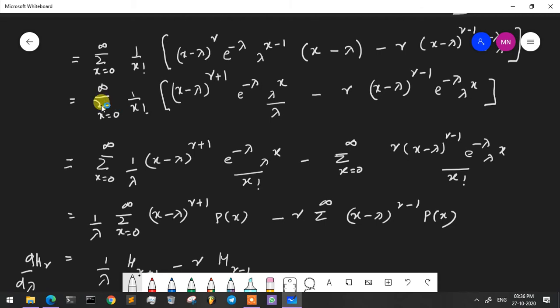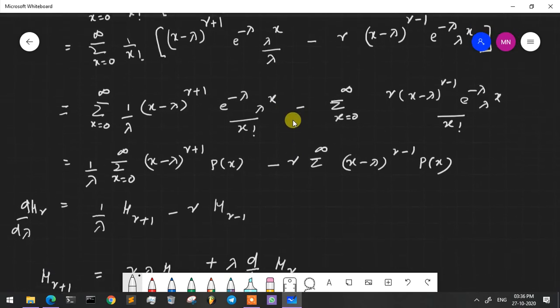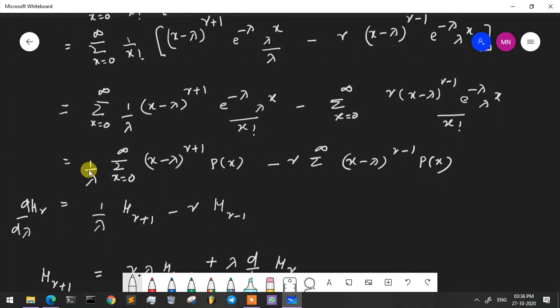So we have to give the summation for both the terms. Summation x is equal to 0 to infinity, 1 by lambda, x minus lambda raised to r plus 1, e raised to minus lambda, lambda raised to x by x factorial, minus summation x is equal to 0 to infinity, r into x minus lambda raised to r minus 1 into e raised to minus lambda, lambda raised to x by x factorial, is equal to 1 by lambda, the constant, taken outside, summation x is equal to 0 to infinity, x minus lambda raised to r plus 1.